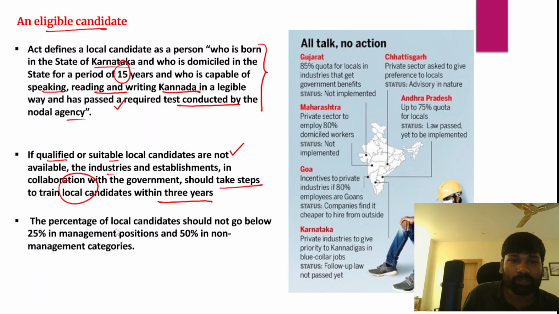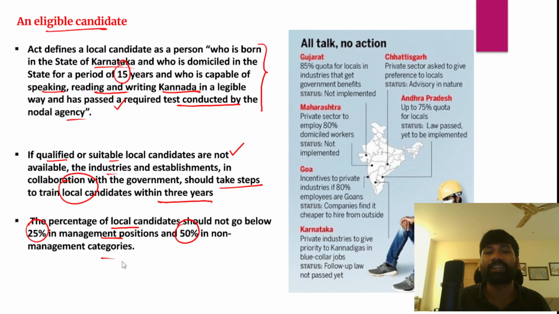And in fact, the percentage of local candidates should not go below 25% with respect to management positions, and it should not go below 50% in non-management categories. So this particular bill essentially aimed at reservation of jobs in the private sector for the locals of the state of Karnataka. As I have already told you before, a number of states have passed such laws. For example, Maharashtra passed a legislation to reserve 80% of jobs in the private sector